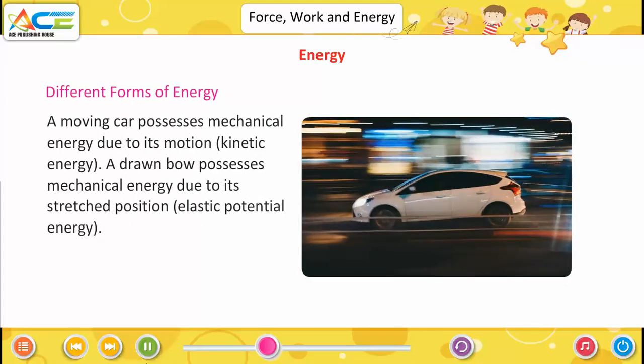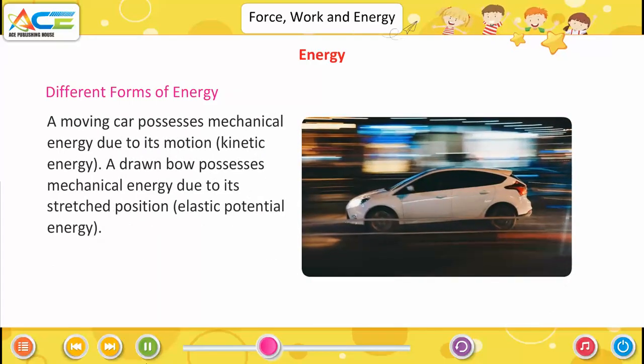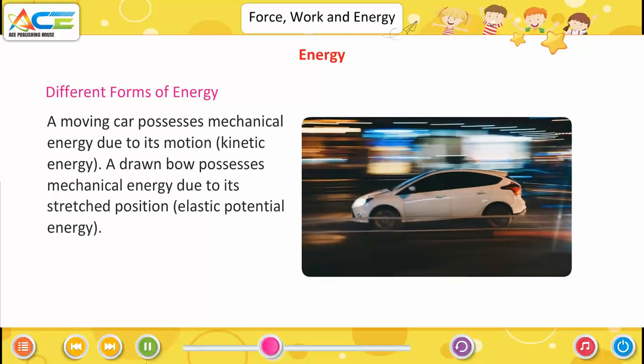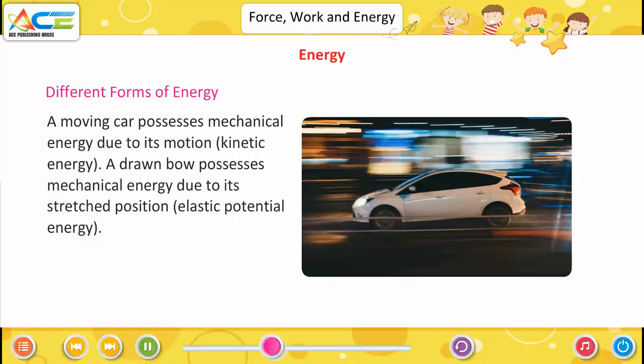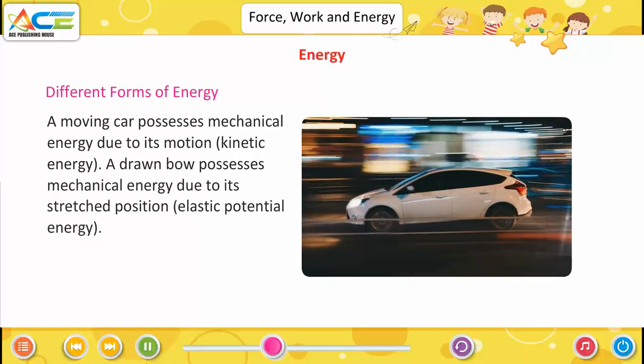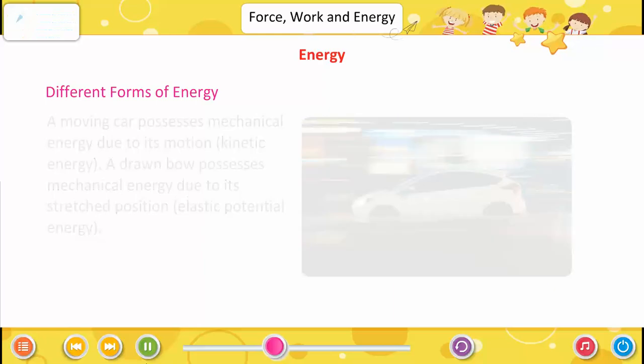A moving car possesses mechanical energy due to its motion, kinetic energy. A drawn bow possesses mechanical energy due to its stretched position, elastic potential energy.